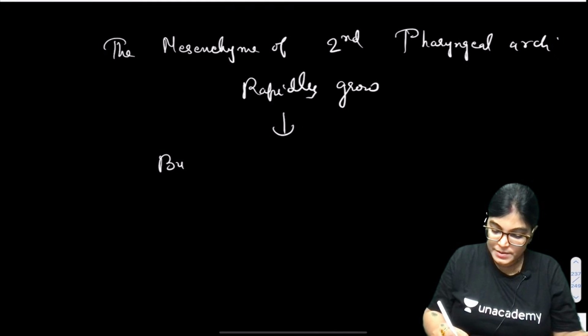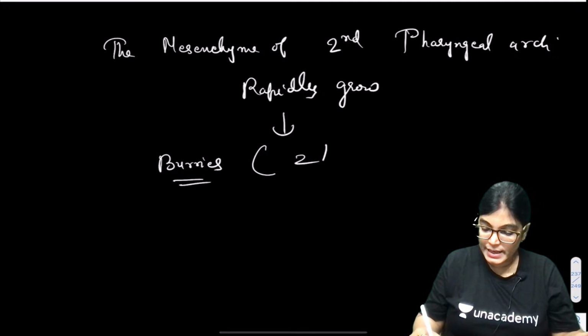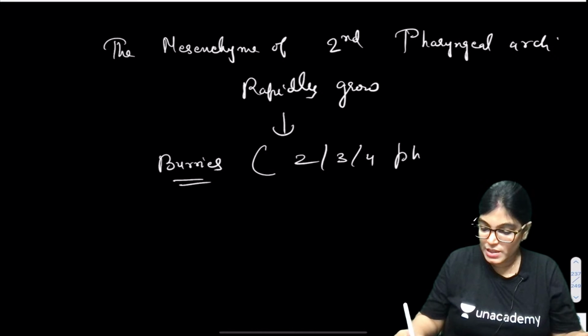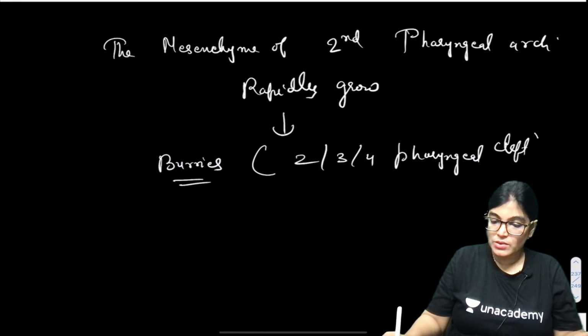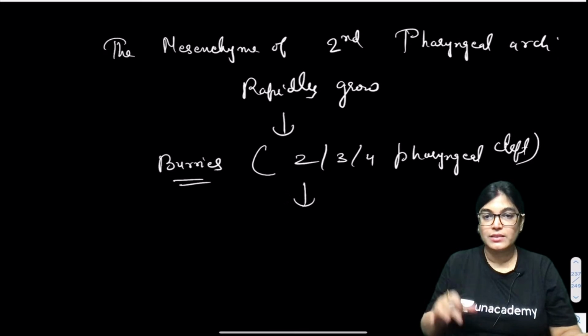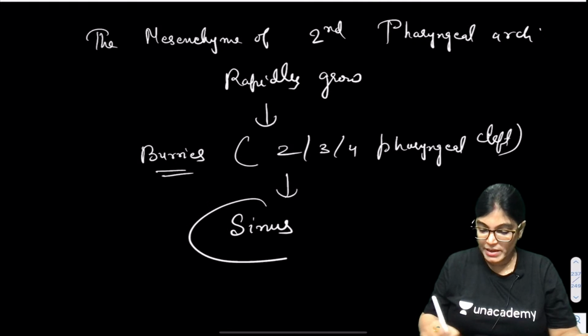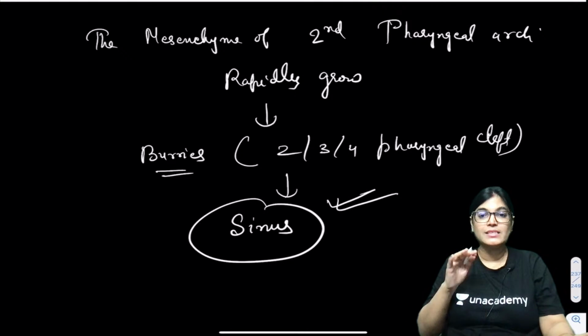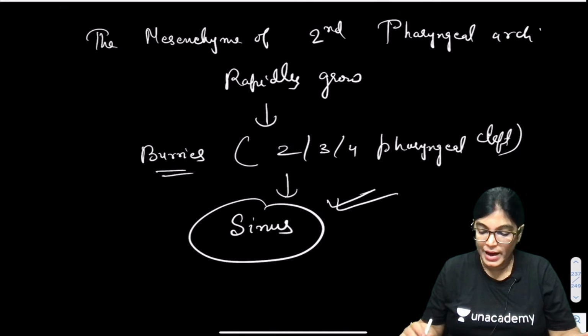It buries the second, third and fourth pharyngeal cleft. So sometimes what happens, part of it doesn't get reduced. It is there in the form of a sinus. It remains. Okay, it doesn't get obliterated. At some times it is not getting obliterated and it is forming a sinus there.